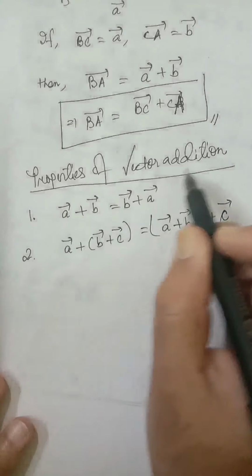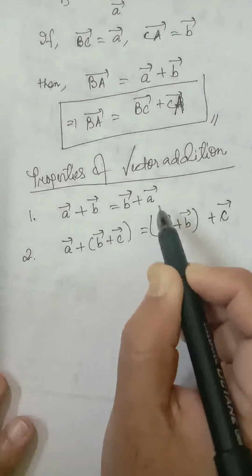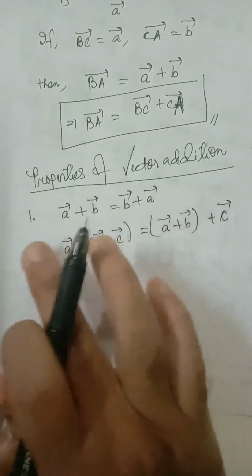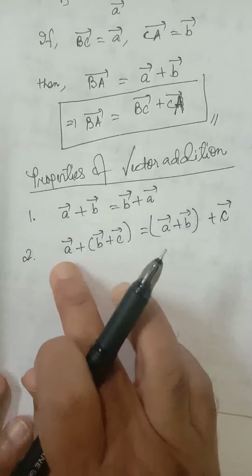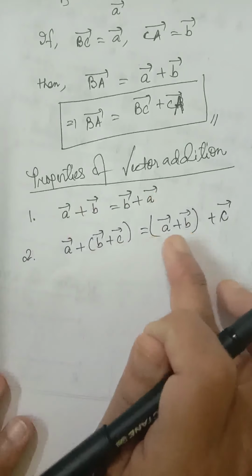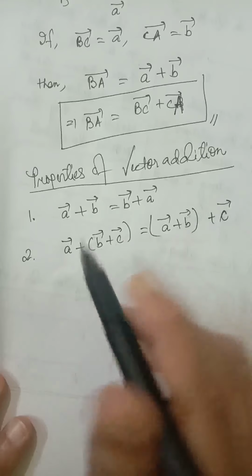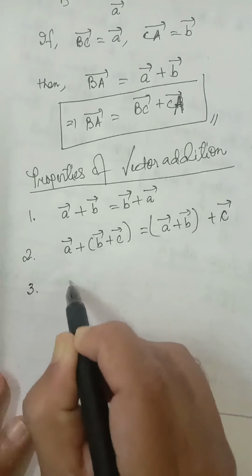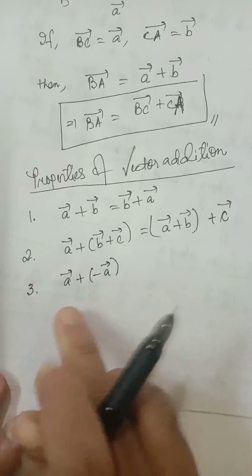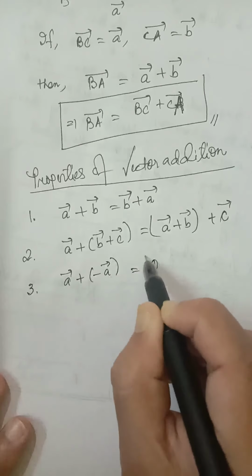Now, some properties of vector addition. A vector plus B vector is equal to B vector plus A vector, that is, the sum of vectors is commutative. A plus B plus C is equal to A plus B, plus C. This is called the associative property. Number three, A vector plus minus A vector: if we add these two, we will get the null vector.